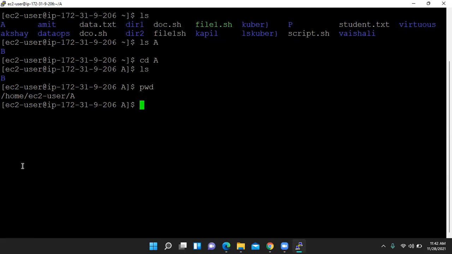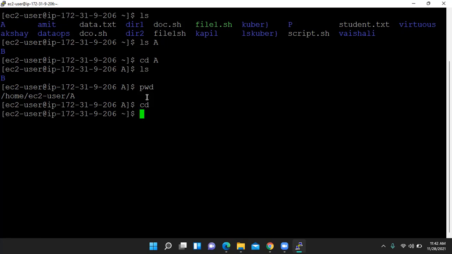So cd stands for change directory. We can move inside the directory. If we use ls, we can check the content inside a, but we cannot work in a. If you want to work inside directory a, then we move inside directory a by using the change directory command. Done. So friends, let us press cd first. This is one more command.